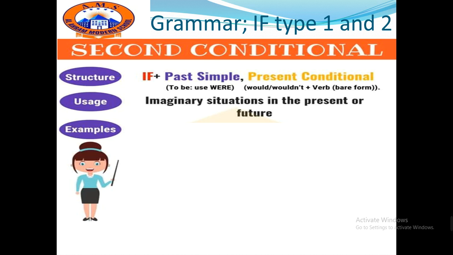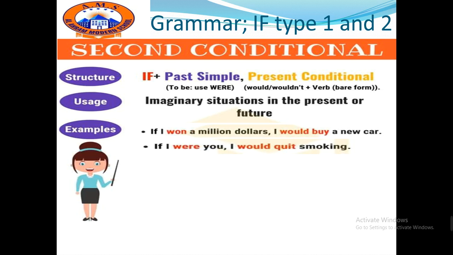We use it for imaginary situations in the present or the future. This means that everything we're going to say is imaginary. It couldn't happen or it's very impossible to happen. Let's see the examples. If I won $1 million, I would buy a new car. If I were you, I would quit smoking.